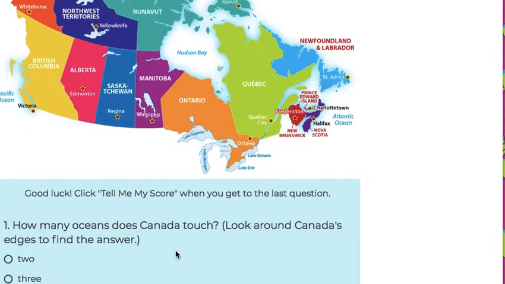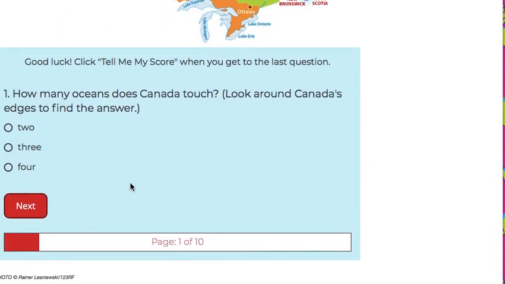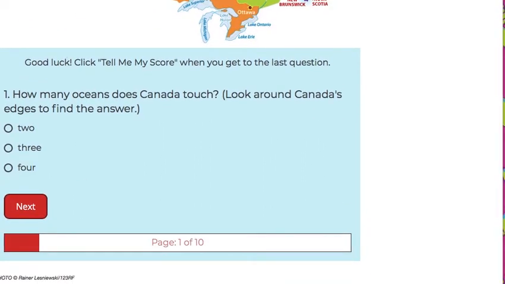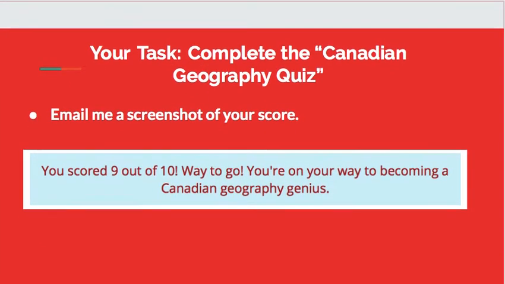You're going to click the quiz, start quiz, and answer these questions here and go through. Once you have finished your quiz and you're at the end, you are going to take a screenshot, just like last time. You're going to take a picture of the score from your quiz. There we are. And you're going to send it to me over email. I know last time we tried to do a Google Doc, it didn't work so well. So this time you can just send it to me over email.